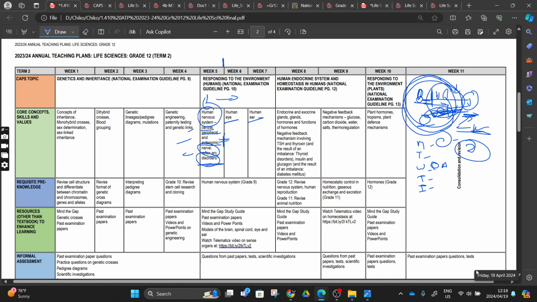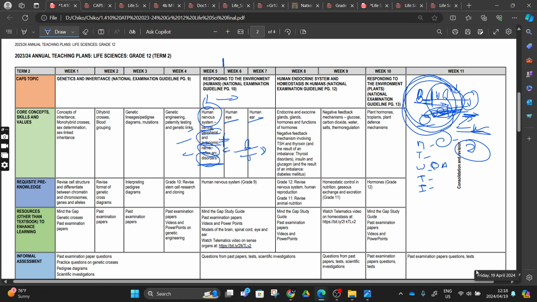You remember this, right? I'm just jogging your mind so that you can pick those memories and place them together so that we can use them in this lesson. We said the spinal cord completes a reflex arc when we were talking about the reflex action. And then from there we talked about the nerves: the sensory neuron and the motor neuron. We also talked about the interneuron inside the central nervous system.